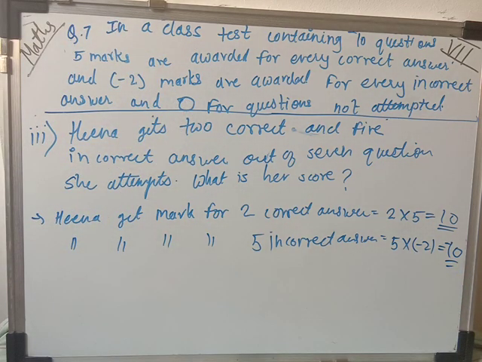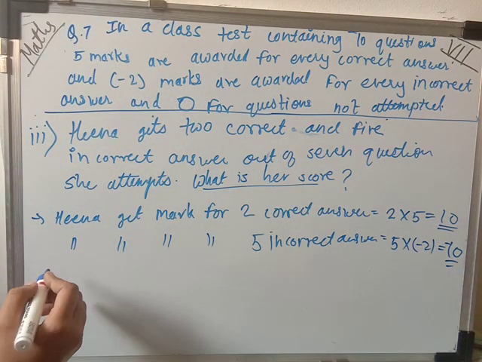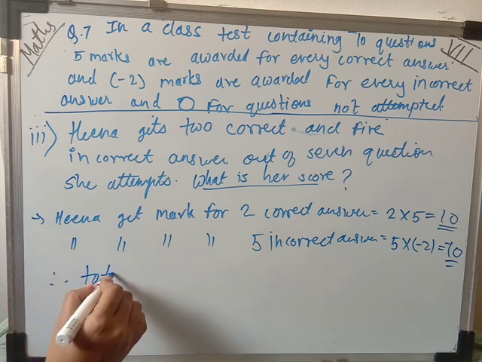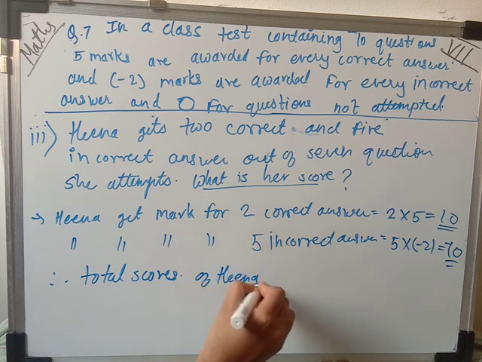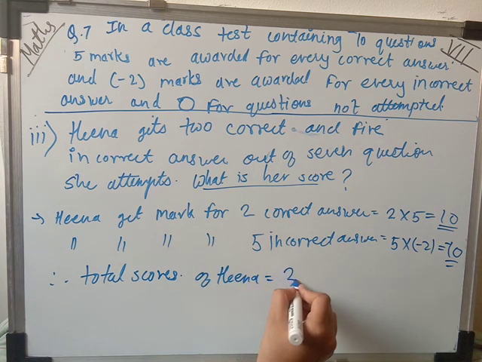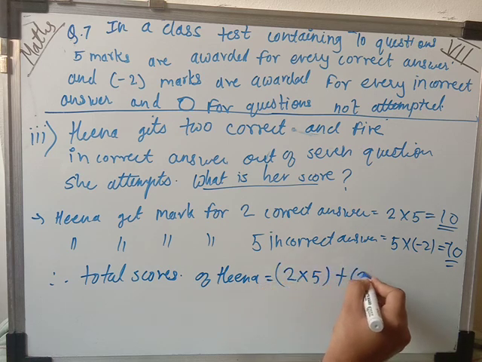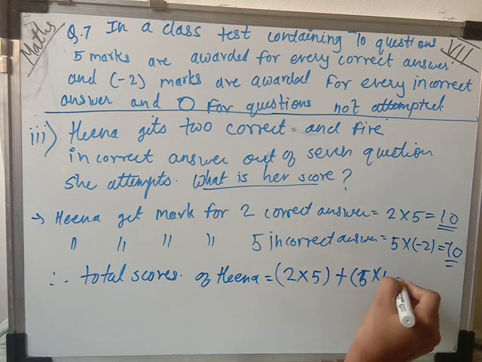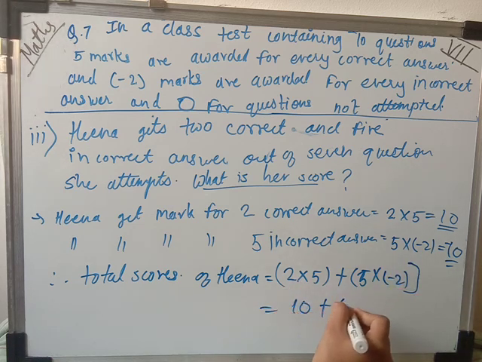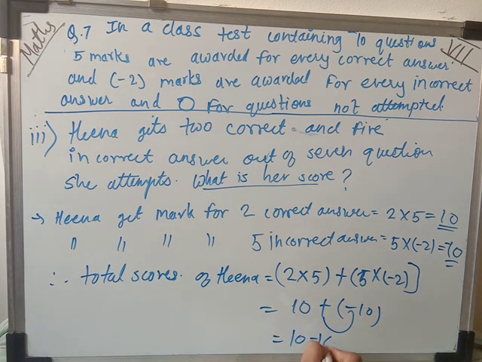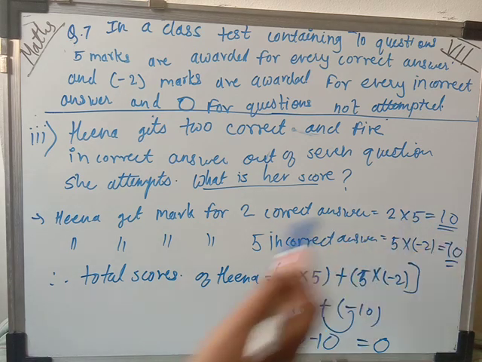Now what we have to do? Now we have to find out her total score. So therefore the total score of Hina, let's put it in the form of an equation. 2 multiplied by 5 plus 5 multiplied by minus 2. So 10 plus minus 10. Again here positive and negative signs are there, means 10 minus 10 is equal to 0. So her total score is 0, means she got 10 marks for the 2 correct answers.